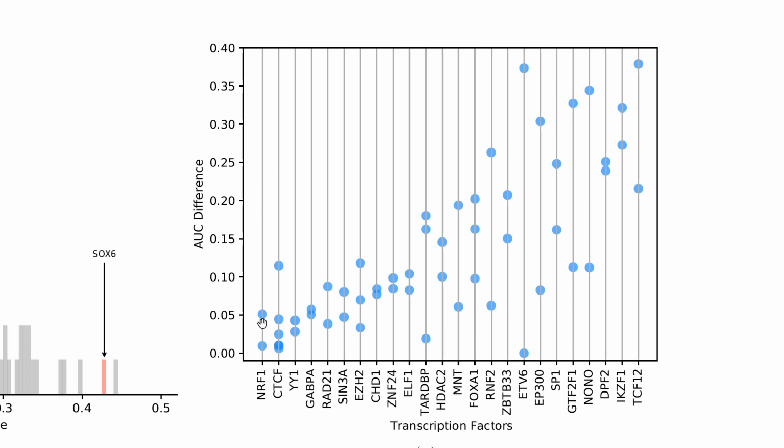Along the line for each transcription factor are the different experiments corresponding to the different antibodies. We notice that there is consistency in AUC difference across most transcription factors, such as CTCF. However, for some cases, such as ETV6, we notice there is a lack of consistency, where we have a big jump in AUC difference from 0 to 0.37.